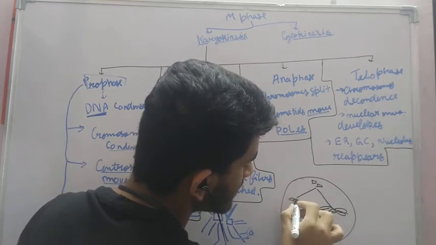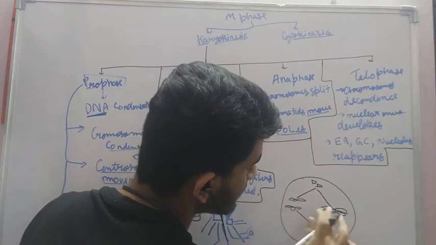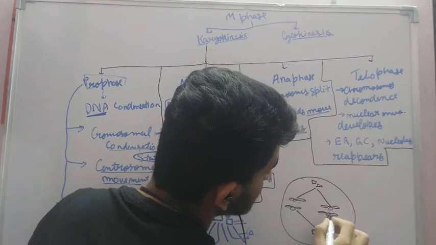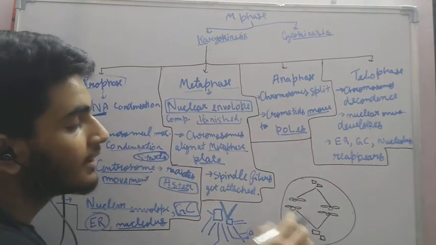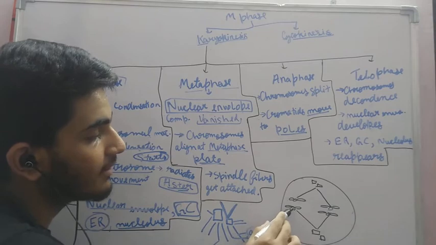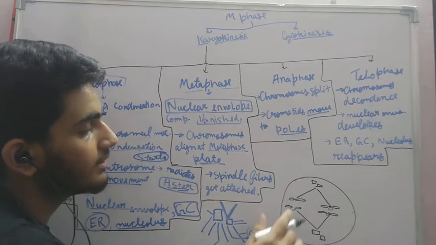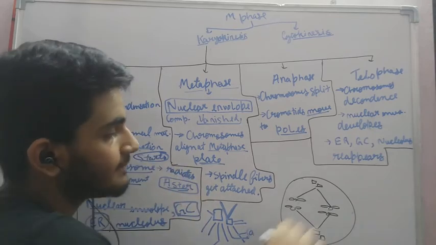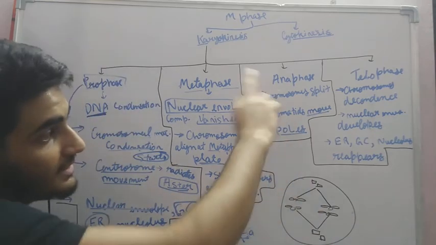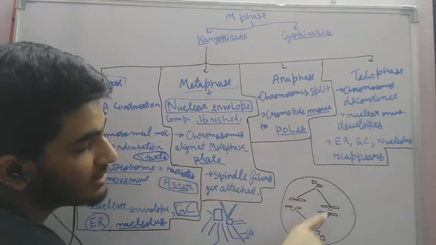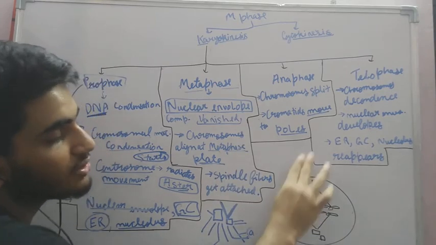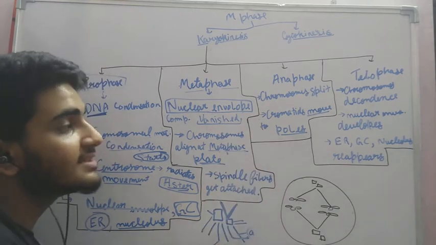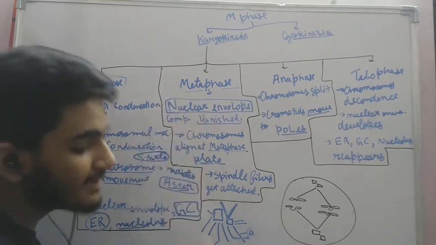Now, what type of image will you see? Instead of two chromatids, you will see only one chromatid, and here also. So something like this. The chromatids get separated, and the centromere is split from the center in the anaphase, and they move towards the poles. These two will move downwards and these two will move upwards. So these were the two signs through which we can identify that it is anaphase.